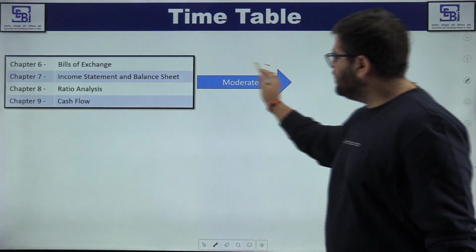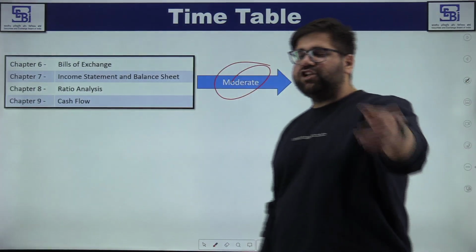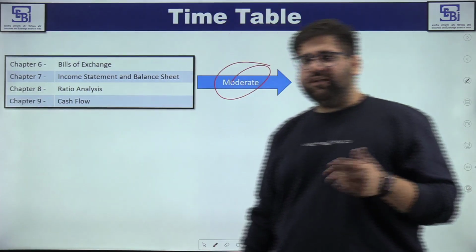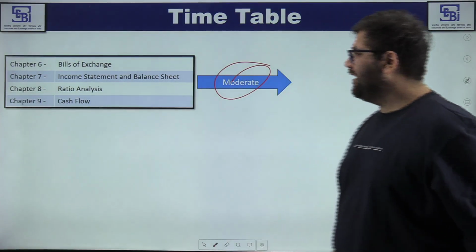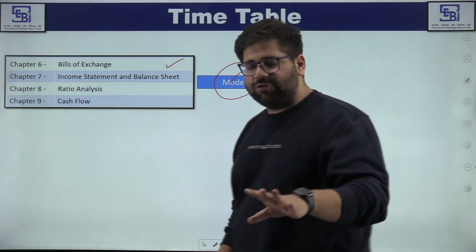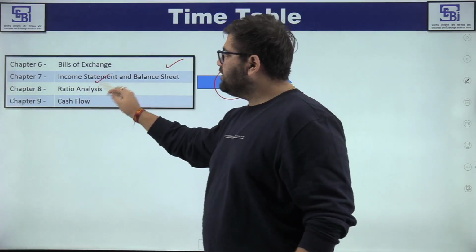Again, I am giving you this as a moderate level, because if your journal entries are strong, then this is easy. But if your journal entries are low, your AK-47 will not work. Okay, so bills of exchange purely based on journal entries only. If your journal entries are good, you will kill it. Chapter 7, 8 and 9.